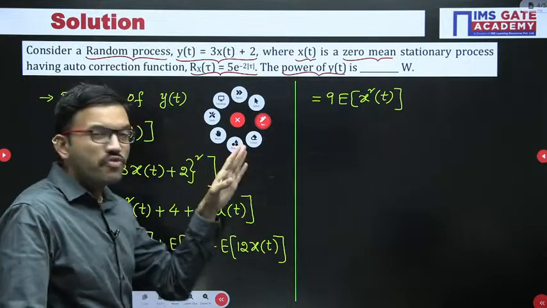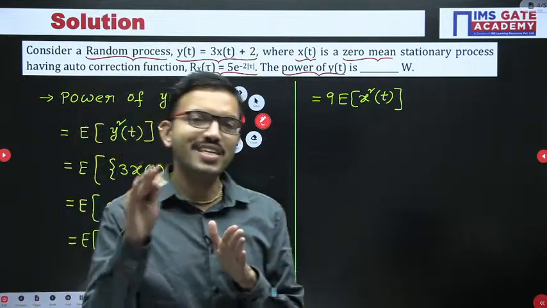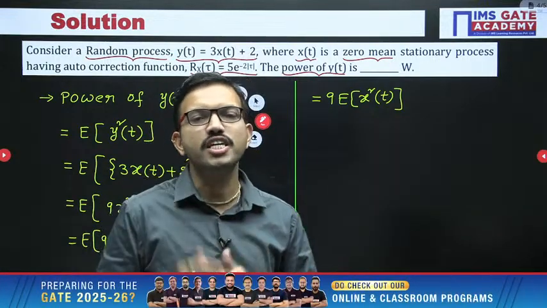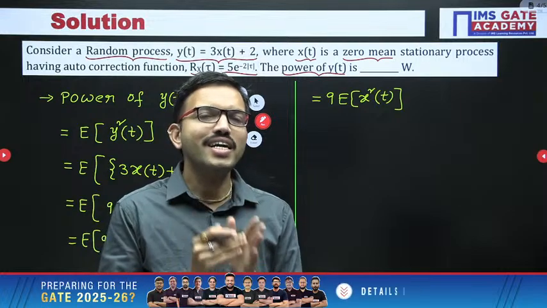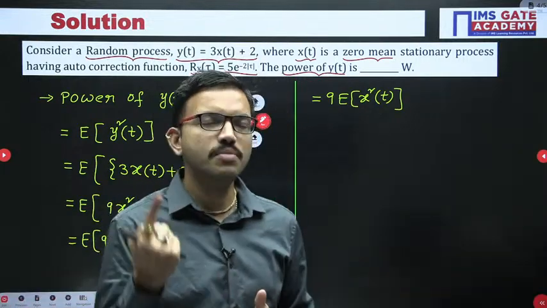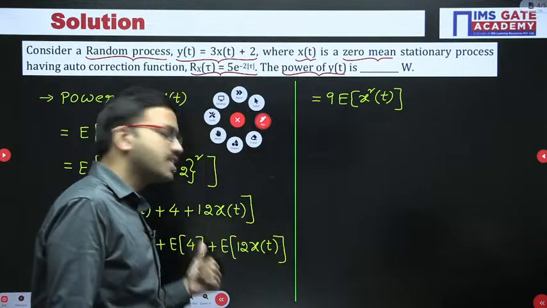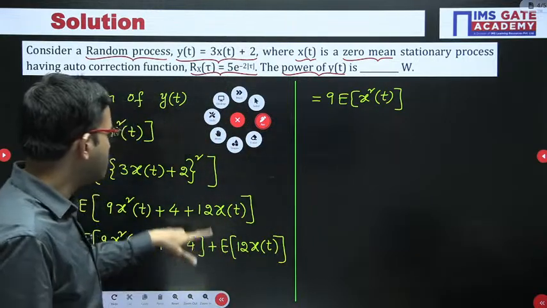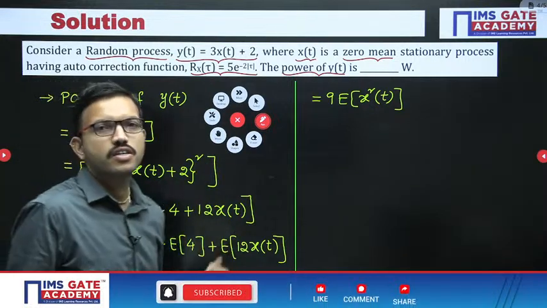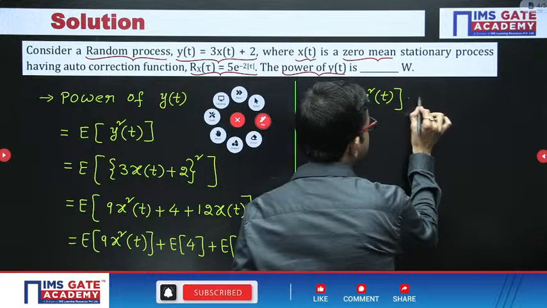Whenever you are performing integration of probability density function from minus infinity to infinity, that is nothing but area under the probability density function, that is nothing but sum of all the probabilities, that is nothing but 1. So accordingly you are getting that part a constant. I hope all of you got to know how we are able to say expectation of constant is nothing but constant. So here we are getting 4.